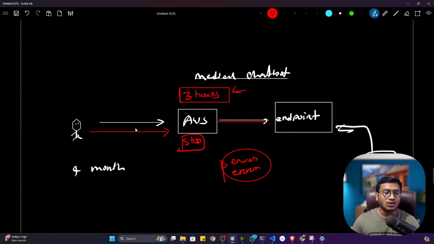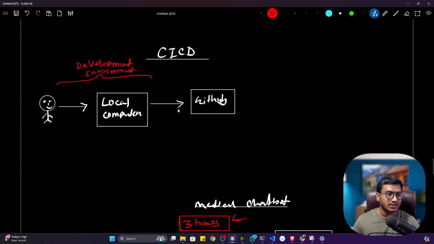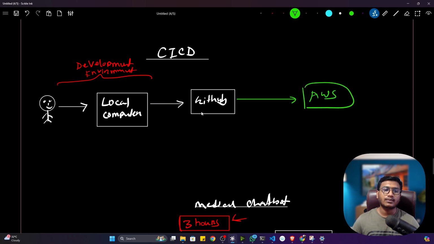That means you are not going to deploy this application manually. Instead, you have to follow CI/CD. What will happen is, let's say you have changed something in your code, you will push the code to GitHub. GitHub will automatically deploy your code to the AWS cloud. It will automatically push your code to the AWS cloud, and your endpoint will be automatically updated.